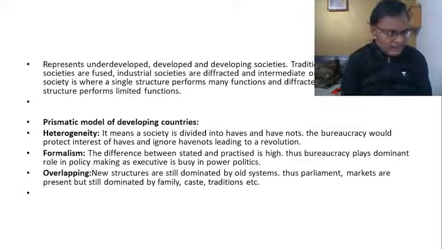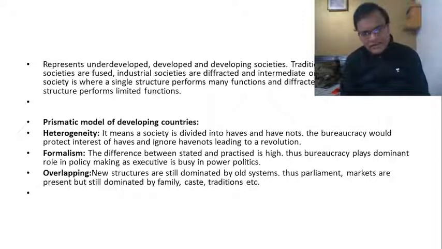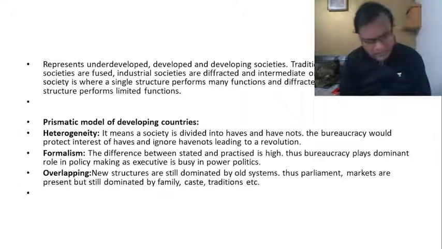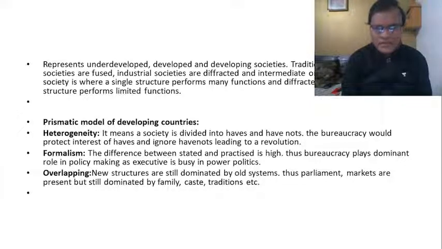In the same manner, a single structure also performs multiple functions. For example, take the case of a district collector in India. What is the reason why this district collector is inefficient? Because the district collector performs all the functions at the district level. He is responsible for everything that happens at the district level.